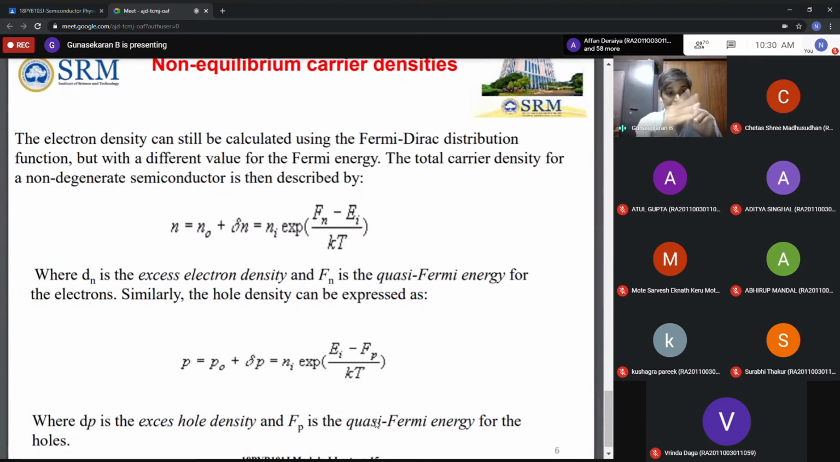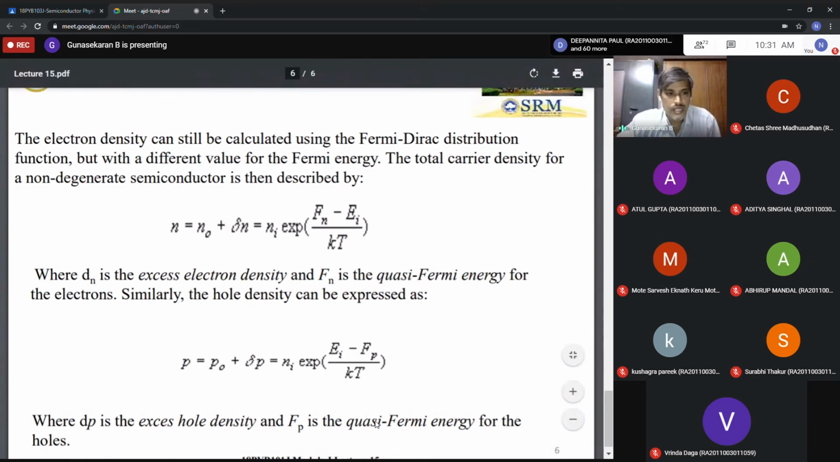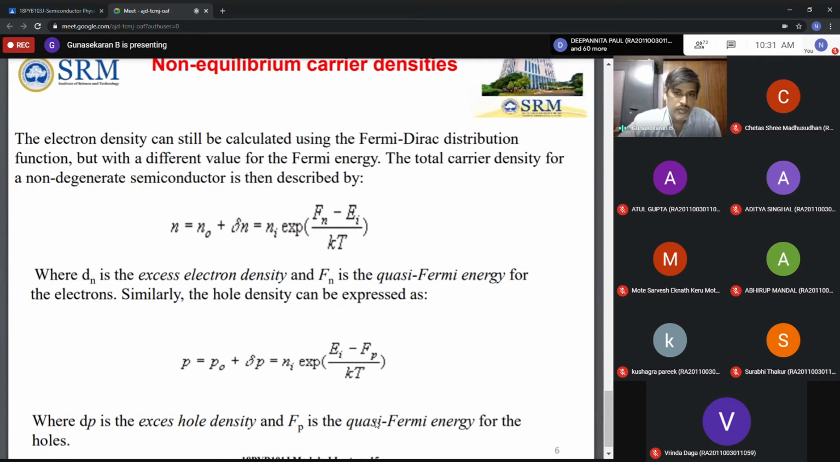Excess electron density or excess hole density. So how is that excess coming? Sir, by doping. Only for doping, that is the influence of doping. So that is your quasi state. Yes. Do you understand or not? Yes, sir. Okay, so now I think you move on to the next one.